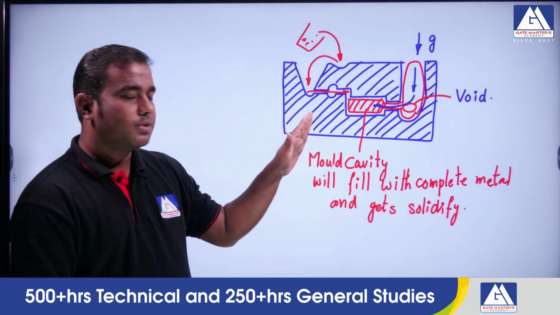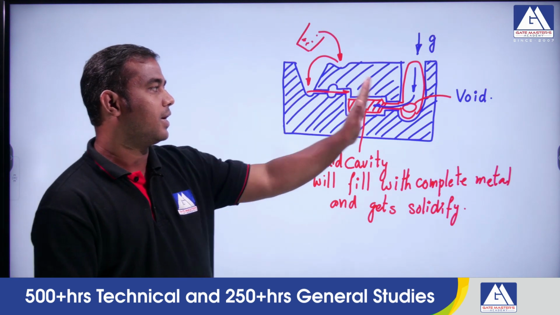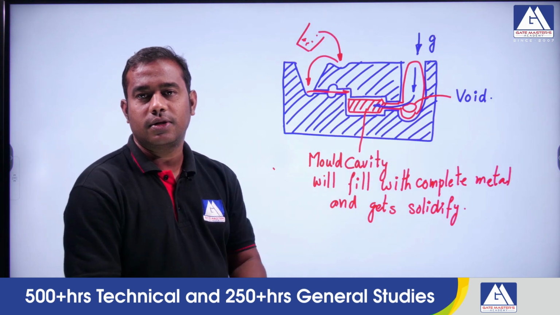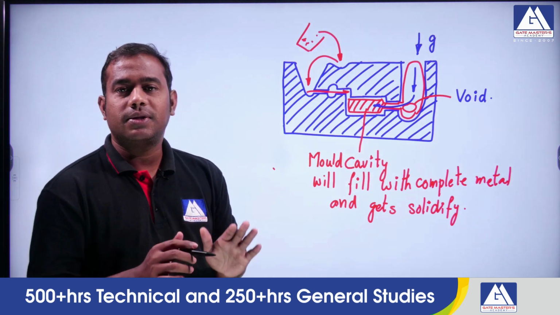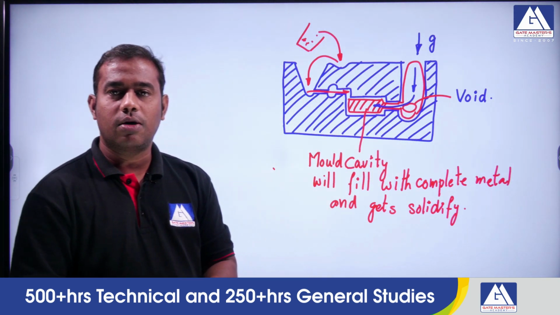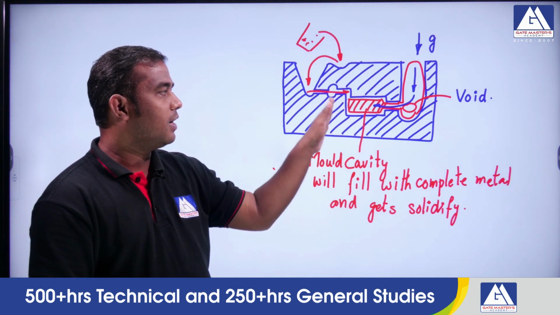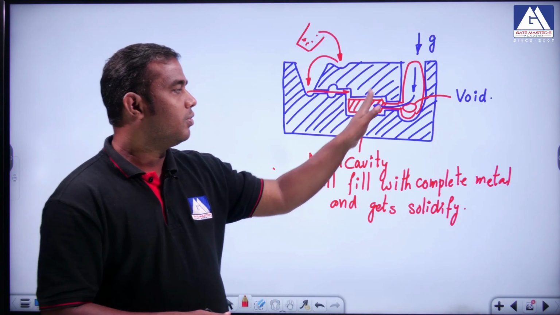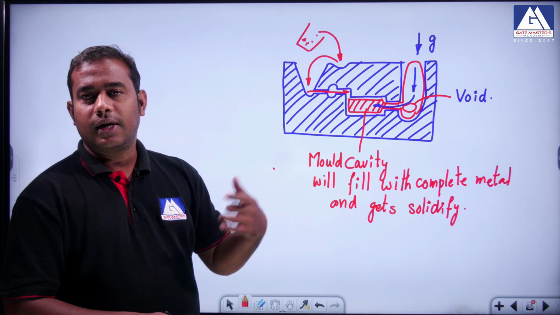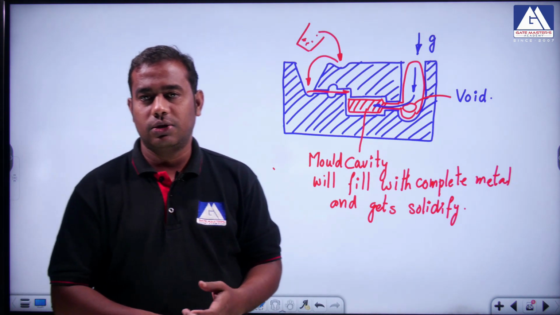So naturally the liquid molten metal will not be supplied there, so we provide the riser to shift the void from the cast component to the riser component. The void is compulsory; in any case the void will form. So we shift it from the cast component to the riser component. We are not using the riser, so our main area of interest is the cast component. So we will chop it off and take this cast component for general or regular use, whatever use we have. That is how we are trying to achieve it, right.